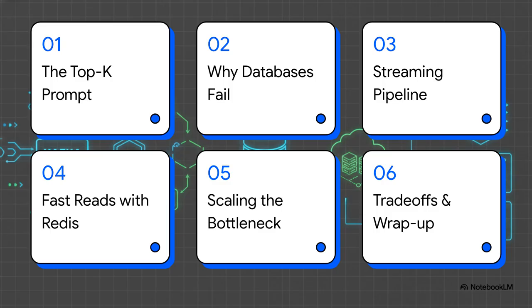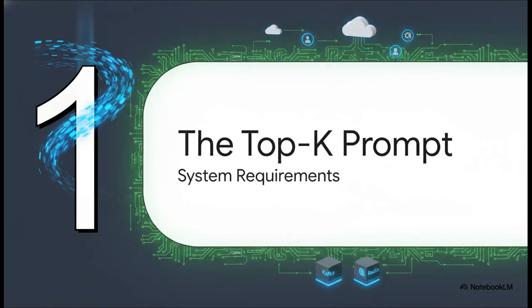Here's our game plan. First, we'll cover the top K prompt. Then we'll look at why databases fail, building the streaming pipeline, fast reads with Redis, scaling the bottleneck, and finally, trade-offs and wrap-up. Okay, Section 1, the top K interview prompt and requirements.